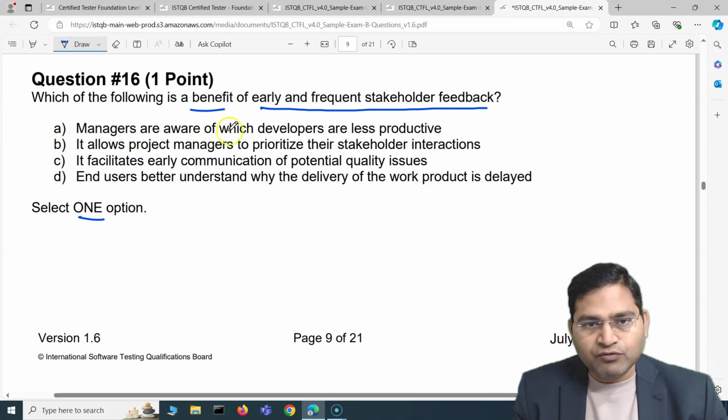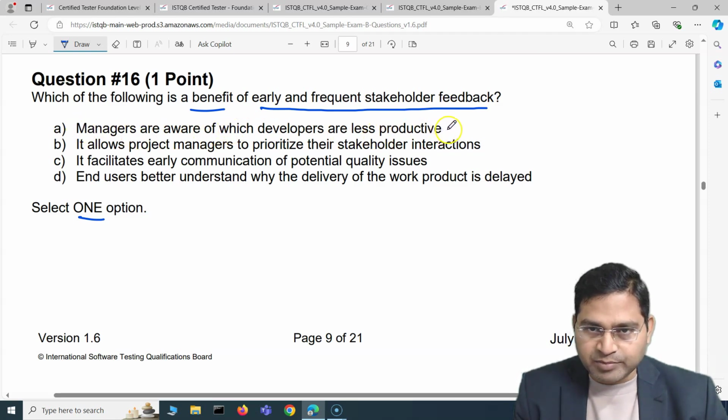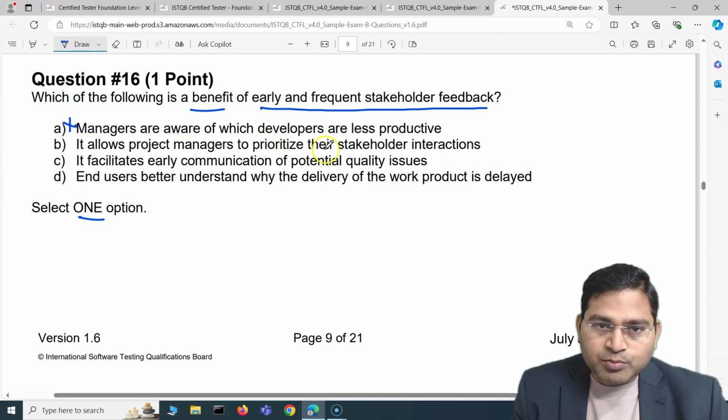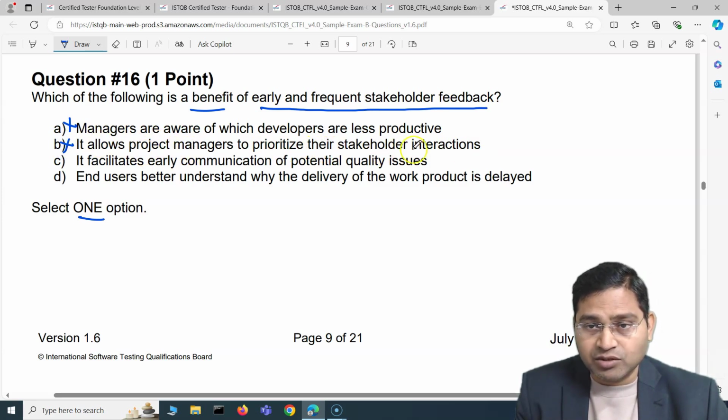So managers are aware of which developers are less productive. Is that the benefit of early and frequent stakeholder feedback? No, that's absolutely incorrect statement about stakeholder feedback. It allows project managers to prioritize their stakeholder interactions. Absolutely incorrect. That's not how project managers prioritize their stakeholder interactions, not through the frequent stakeholder feedbacks. That's not the purpose of it.